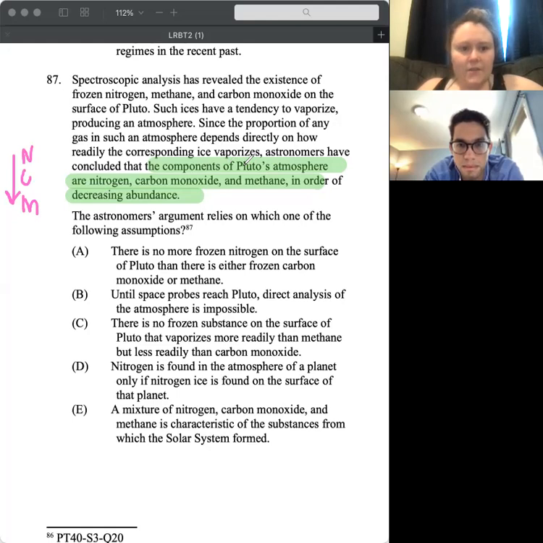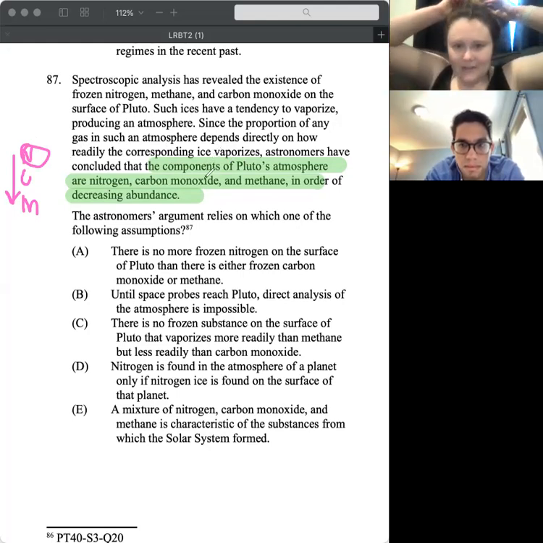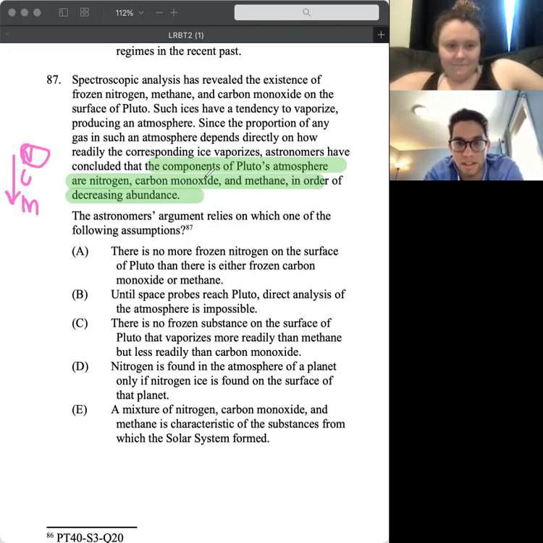All right, so these are ices and they have a tendency to vaporize. How readily gas in the atmosphere depends, so readily. So I'm thinking that the nitrogen must have vaporized more. Right, okay, cool. Are you at the same spot? Is that what you're picking up on? Maybe you even got to that faster than I did. Sometimes on science ones, I have to help myself. No, that's exactly where I got to.